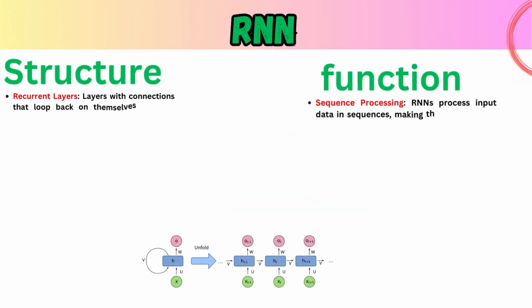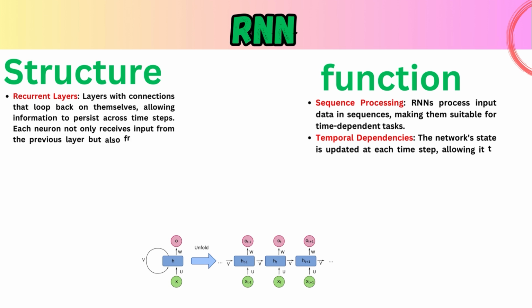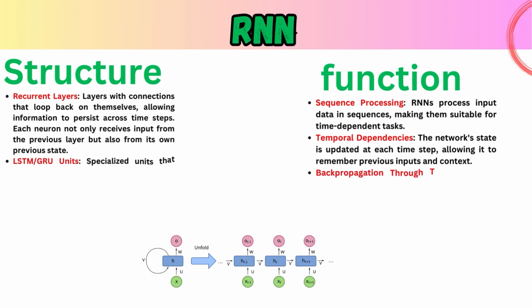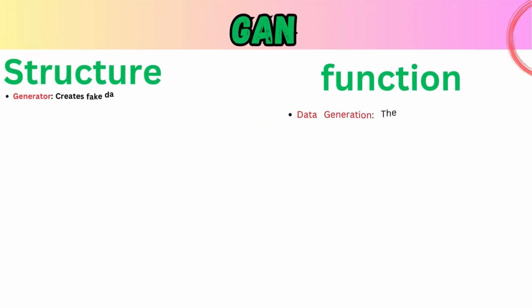Recurrent layers. These layers have loops, allowing the network to remember previous inputs. LSTM GRU units. These special units help the network maintain long-term memory. Function. Sequence processing. Perfect for tasks where the order of data matters. Temporal dependencies. The network updates its state at each step, remembering the context. Backpropagation through time. A training method that adjusts weights over time.